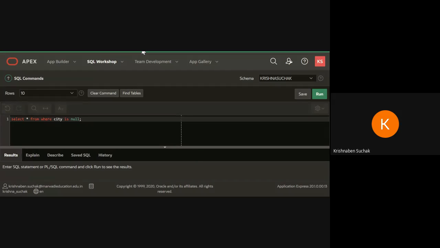Okay, complete this. What about Poojan, Nehil, and Kunj? Poojan, Nehil, and Kunj, how much have you completed? Completed first and second table.